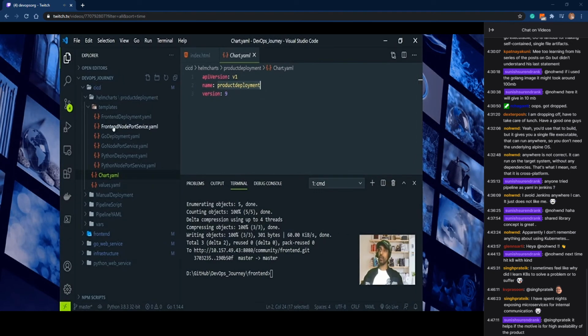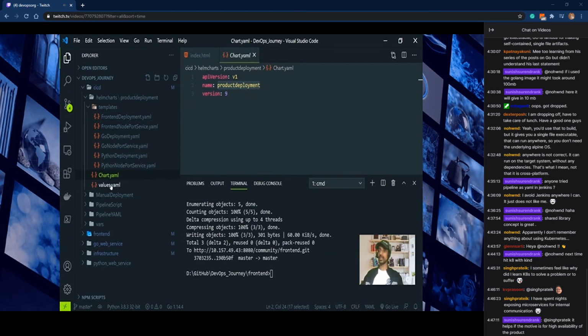So what are all these templates? These templates are the Kubernetes YAML. Whenever we deploy anything inside Kubernetes, we can deploy it using YAML. So we are using YAML for deploying our Python, Go service and front end. And each deployment has its own node port also. That's why we are accessing it from outside, and it's working.